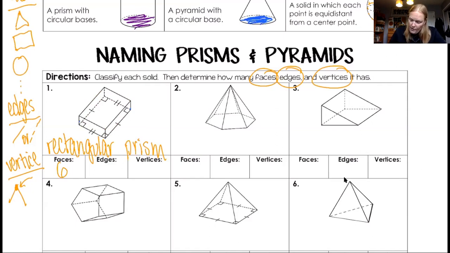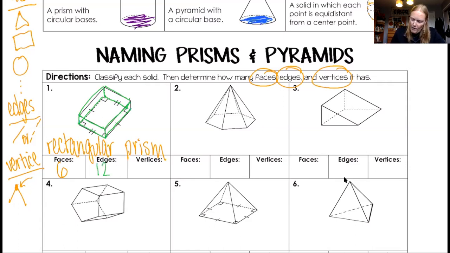Okay, edges. So to find edges, I could just trace them all. So there's an edge and there's an edge. I've got 2. Then I've got 3, 4. Then I've got 5, 6, 7, 8. And is there any more? Oh, yeah, I didn't do the corners. So then I got 9, 10, 11, 12. So there are 12 edges to this figure.